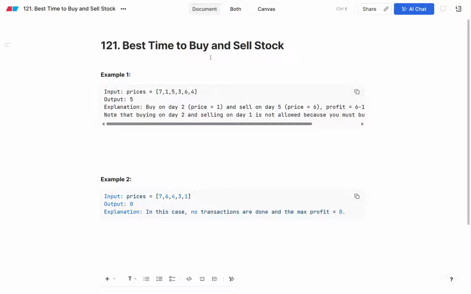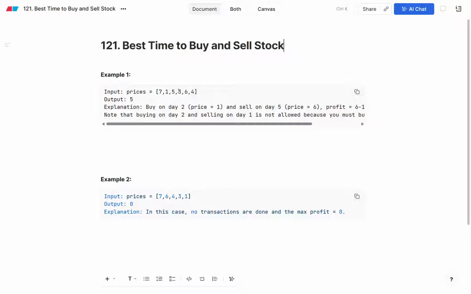So in this question, what is being asked is that you need to buy the stock and sell the stock so that you get the maximum profit. In the real world also, if you invest in trading, whenever you buy the stock, you always check on which day the stock price is low, and you try to sell the stock on the day when the price is higher. So that is the main strategy, the core of this question.